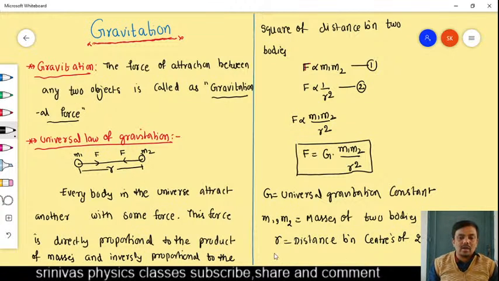There is some value for the capital G. You must remember it. That is 6.67 into 10 to the power of minus 11. There is a new unit, Newton meter square per kg square, right?